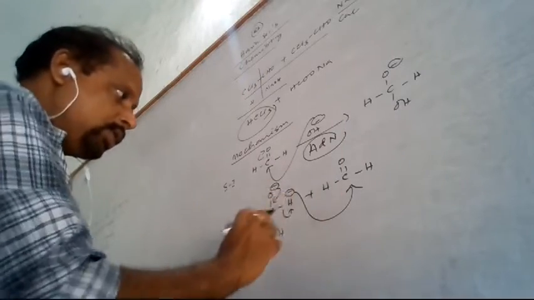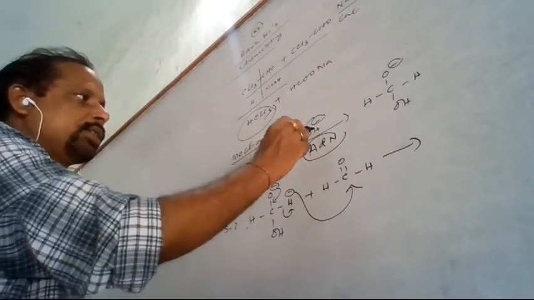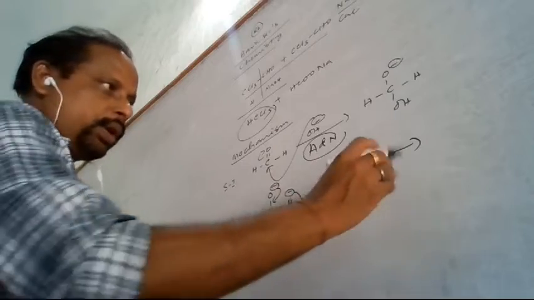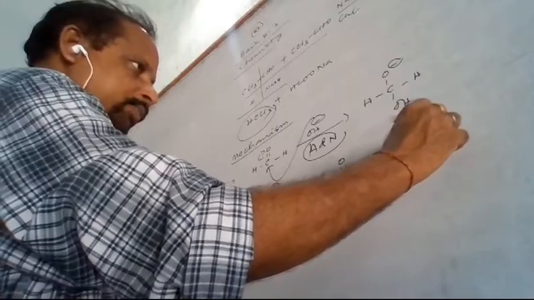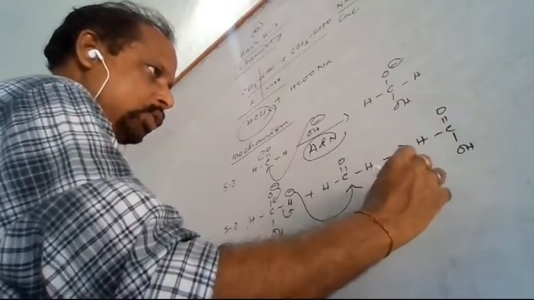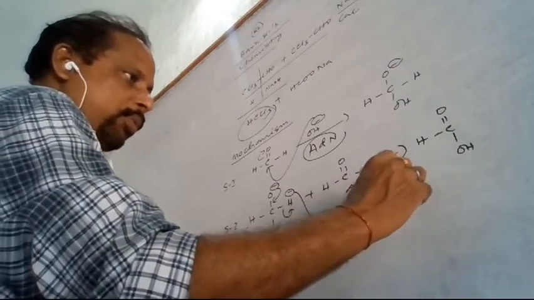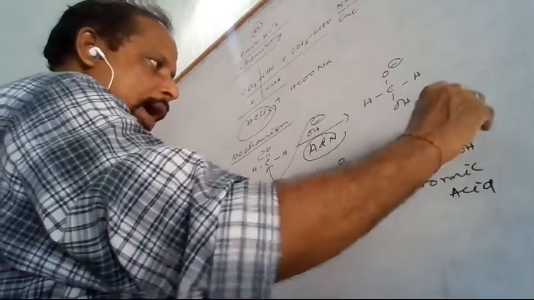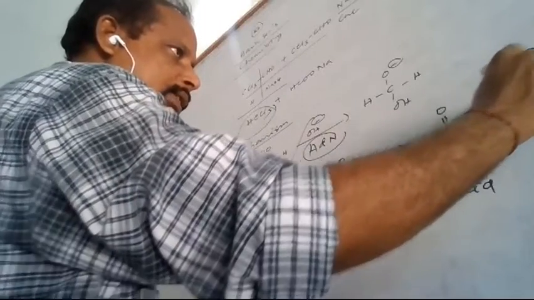So this is a proton transfer reaction. Here the nucleophile is the H minus, but in the first step the nucleophile is the OH minus. In the second step, what will happen? When it reacts here, it will be converted to H, C double bond O and OH. So this is the formic acid, you can say. And this will be converted to H, O minus, H and H.